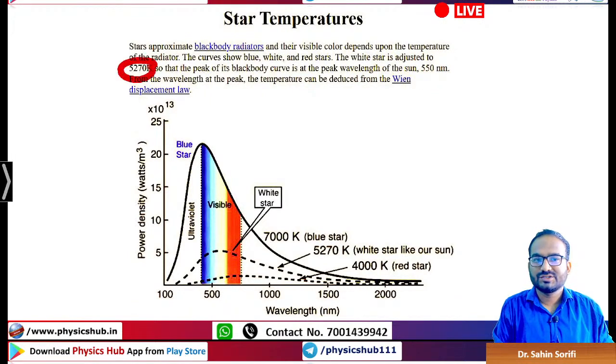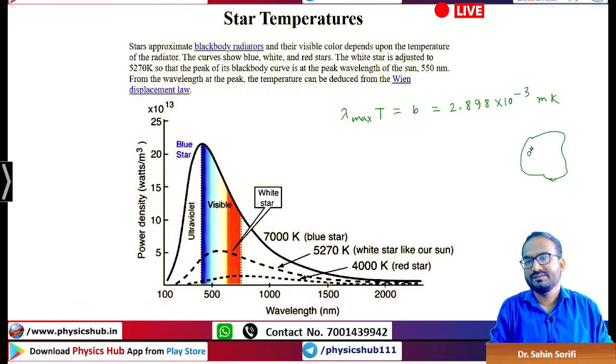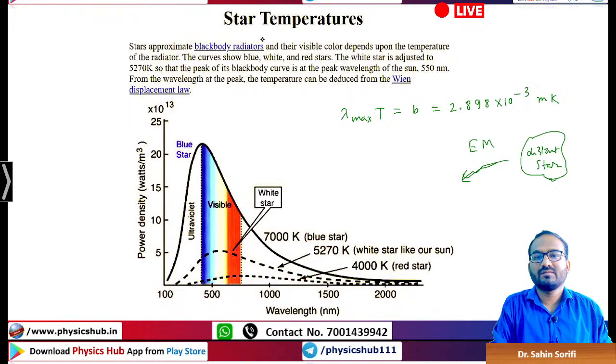So for this temperature, we have lambda max into T is equal to B, and we know the value of this B, 2.898 into 10 to the power minus 3 meter Kelvin. Now from a distant star, we get the blackbody radiation curve, right? It is emitting electromagnetic radiation because it is behaving like a black body.